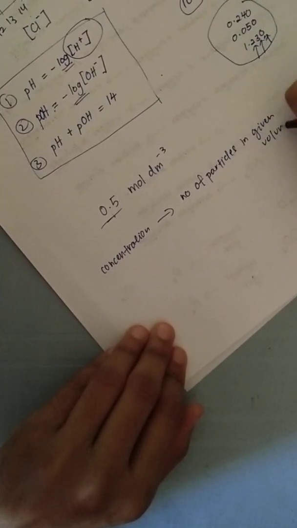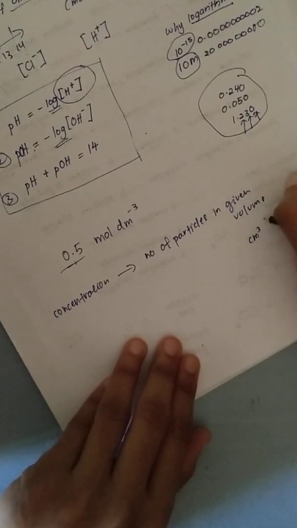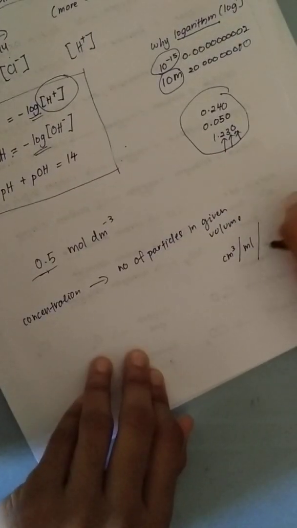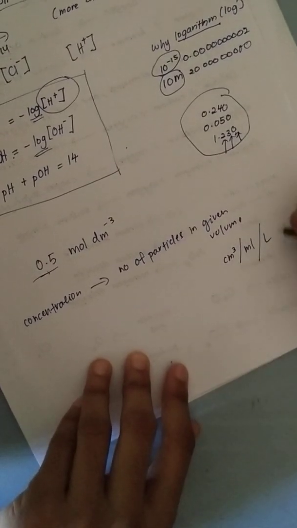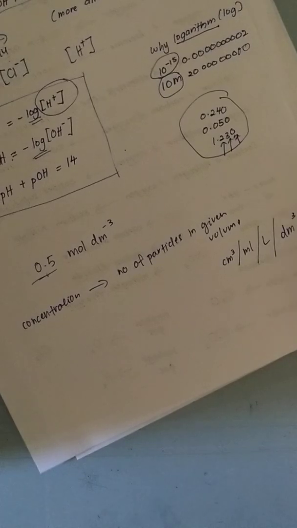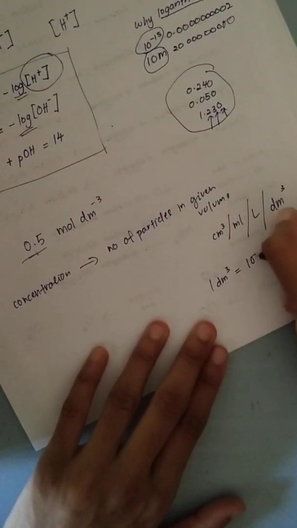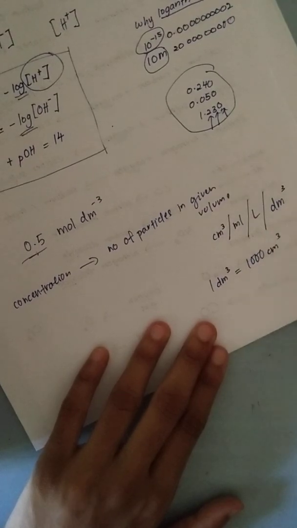You can calculate the volume in cm^3, milliliter, and you have learned liter. Now you're going to learn something new called decimeter cube, where 1 dm^3 equals 1000 cm^3.